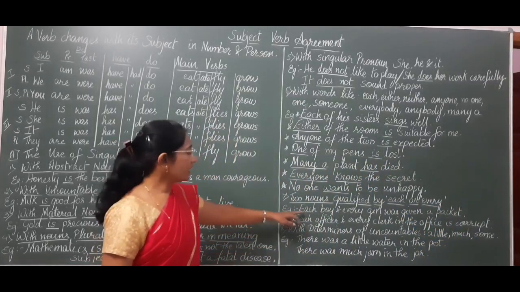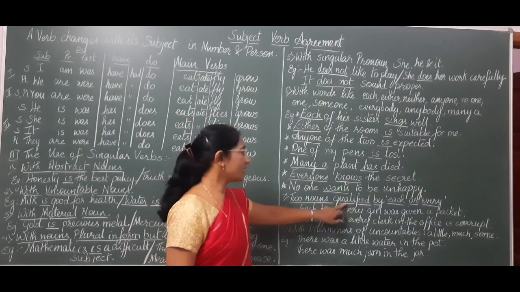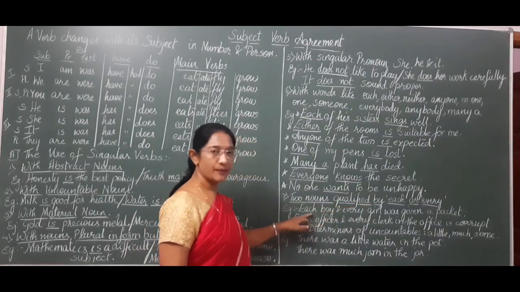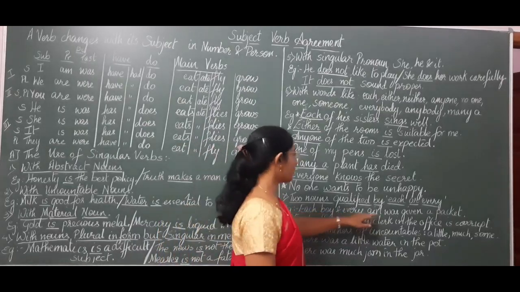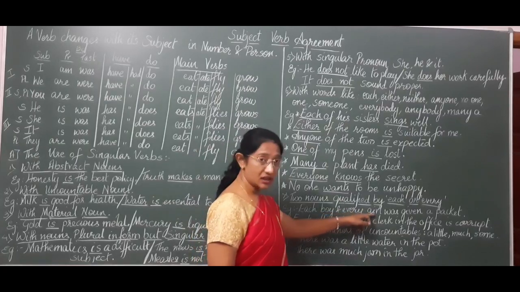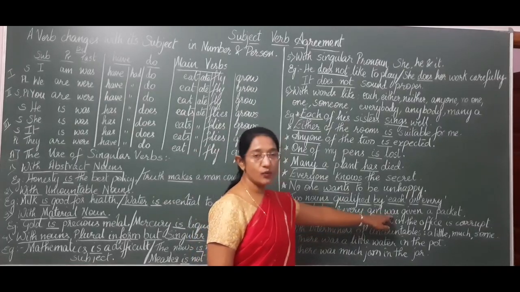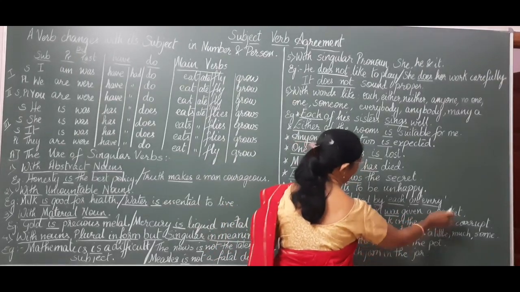Example: each boy and every girl, noun qualified by each. Boy is a noun, girl is a noun, and we take a singular verb: Each boy and every girl was given a packet.